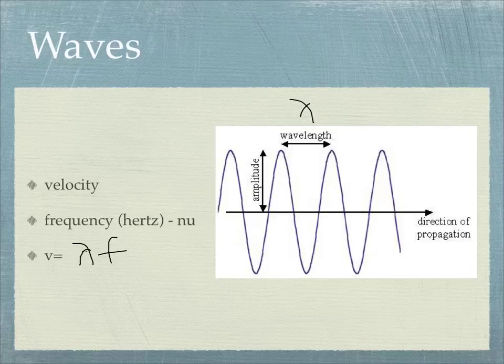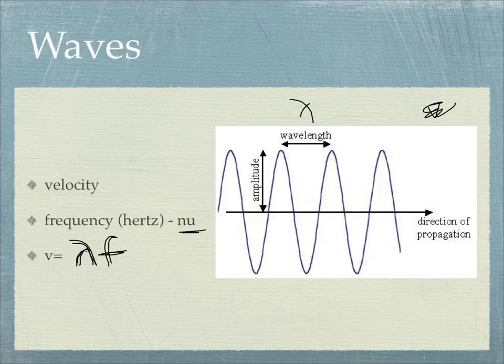Now, in a lot of books you'll see the Greek letter nu used for frequency. Well, the Greek letter nu looks like a V, and that gets really confusing when we're using V for velocity, so we're not going to use that. We will use f. So we're always just going to say that our velocity is equal to wavelength, lambda, times frequency, f. And that's what we use.